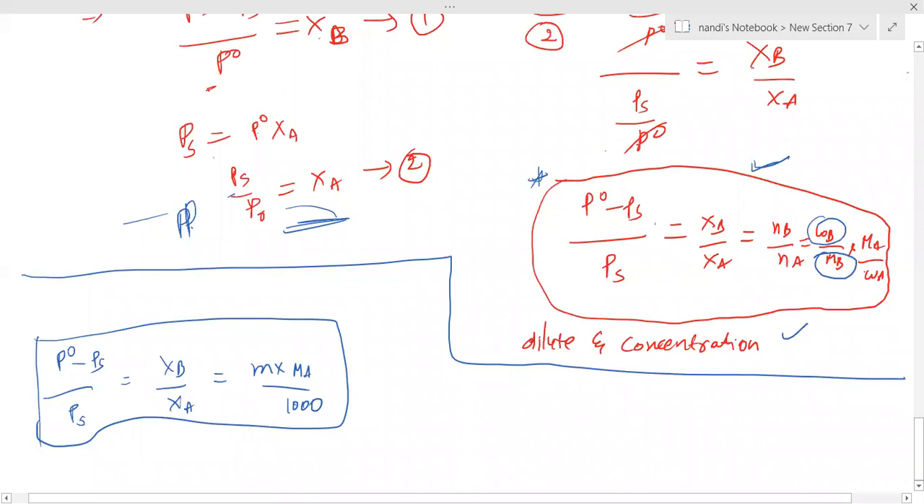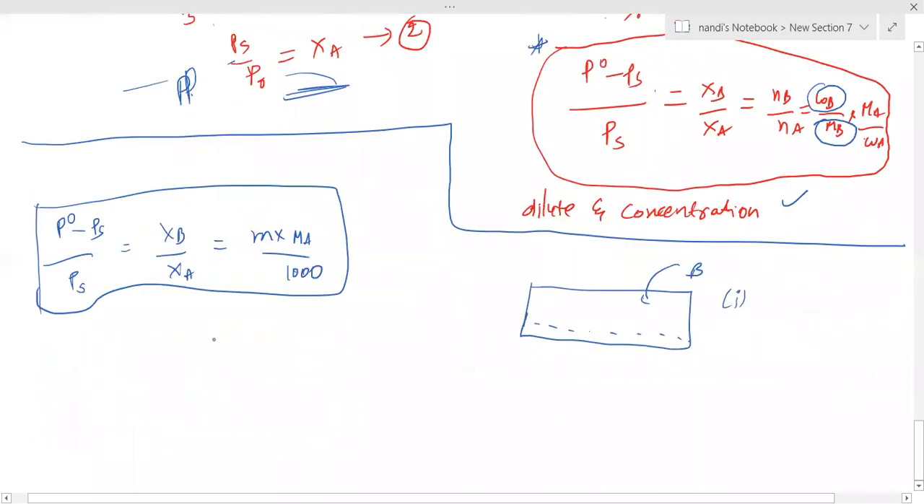And here we are going to use the van't Hoff factor, sir. The van't Hoff factor is what we just discussed. Suppose this is a solution. When we are adding B, it can associate or dissociate. That contribution is the van't Hoff factor. Now we know very well here (P naught minus PS) by P naught equal to XB. Before that you can add the van't Hoff factor. This is the final formula you need to remember.